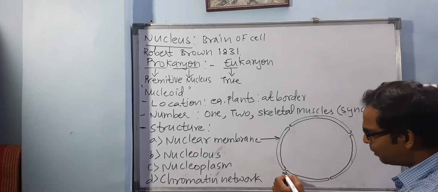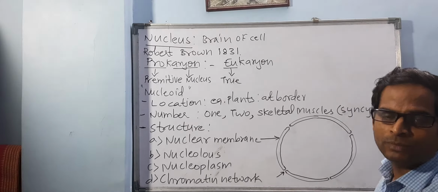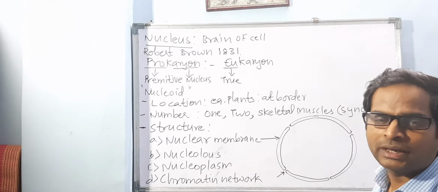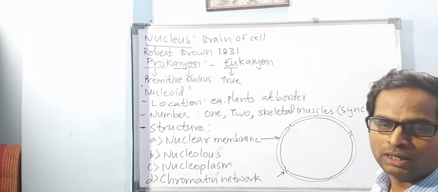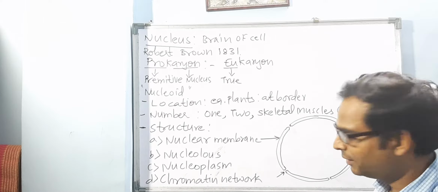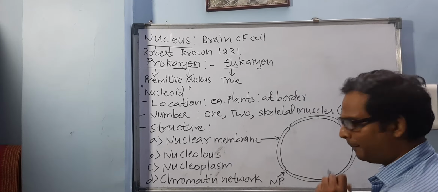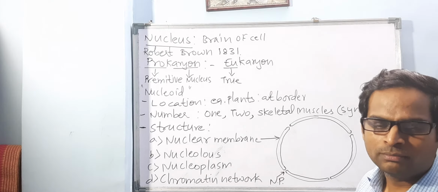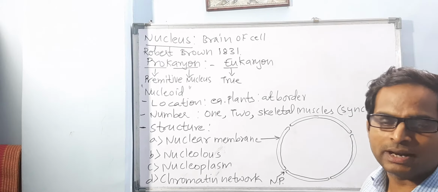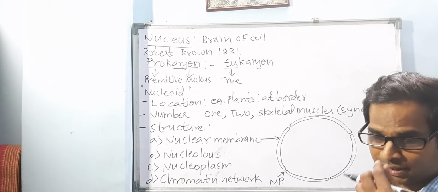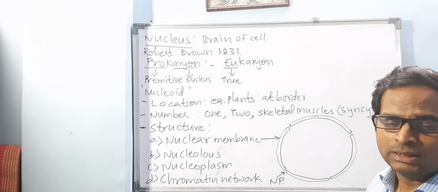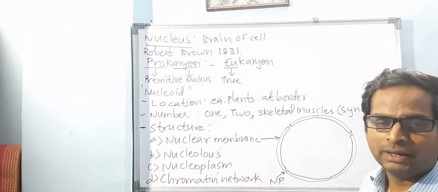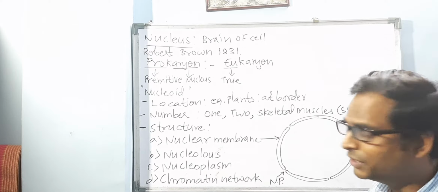So this has small pores, and you know the name. What will be the name for this pore present in the nuclear envelope or nuclear membrane? Exactly, it will be called a nuclear pore, right? What is the function of this nuclear pore? It will allow substances to enter inside the nucleus and exit the nucleus. Some substances can enter the nucleus through this nuclear pore, some can leave the nucleus. Simple. So it will act as a doorkeeper, as the gate of this nucleus.